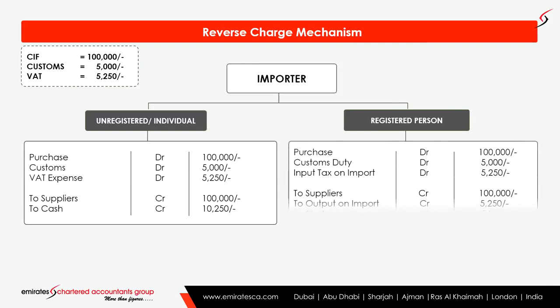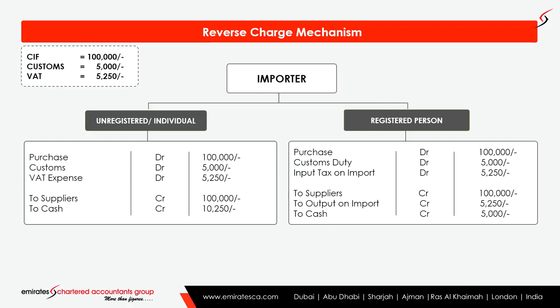Now let us consider the case of a registered person. The person is registered for VAT, and he is importing in his own customs code. In such a case, the applicability of reverse charge mechanism is only a journal entry. As per the law, the importer has to pay the tax on import along with the VAT return.